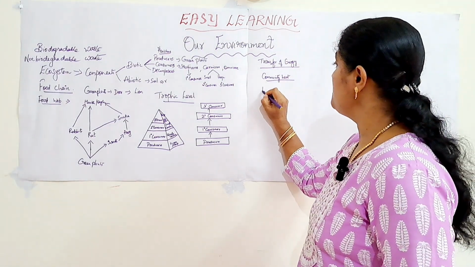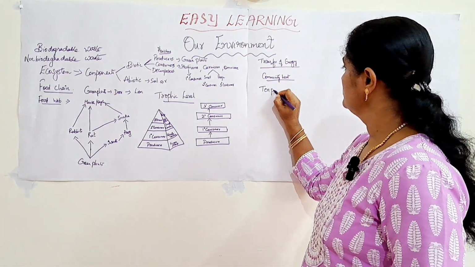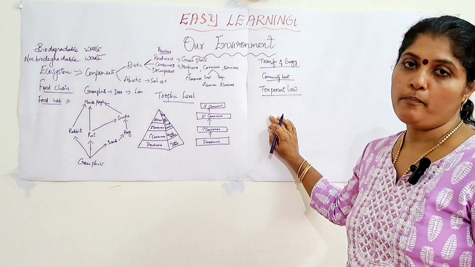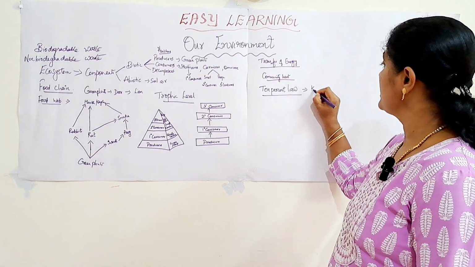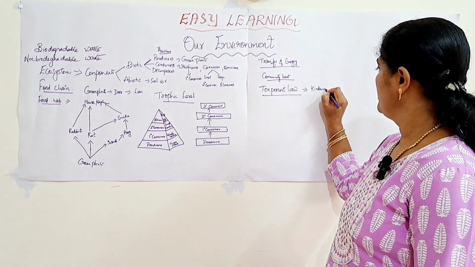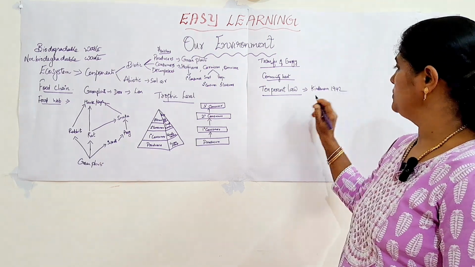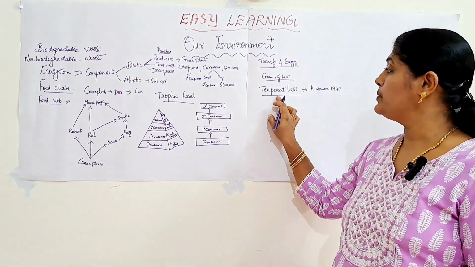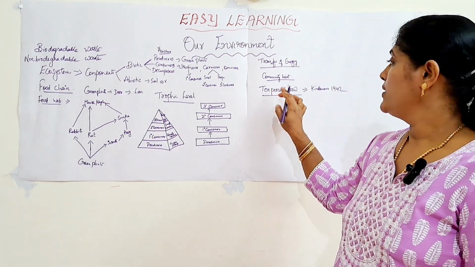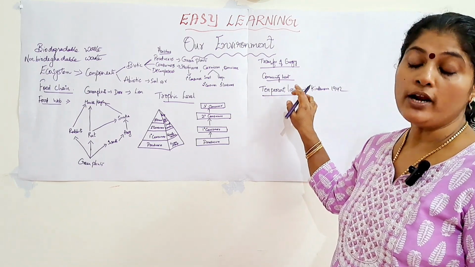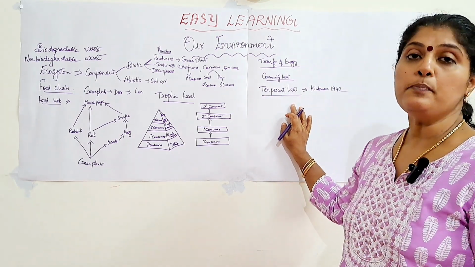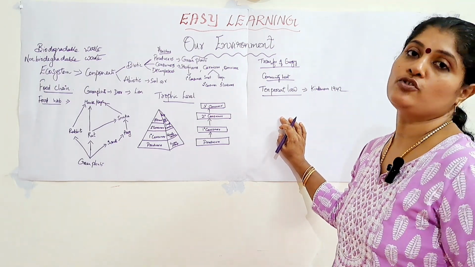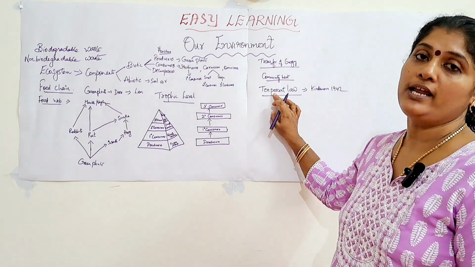Next topic is the 10% law. So, the 10% law was formulated by Lindeman in 1942. He explains the 10% law as this: as per this law, only 10% of energy is transferred from one trophic level to the next trophic level. That is what he has explained according to this law.